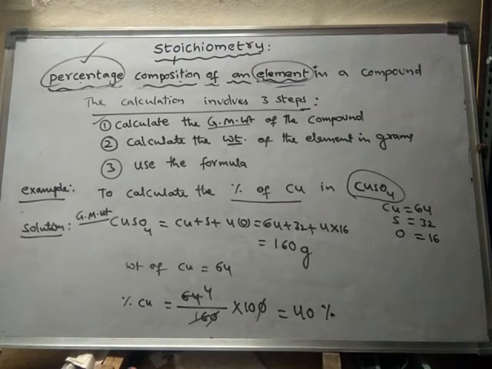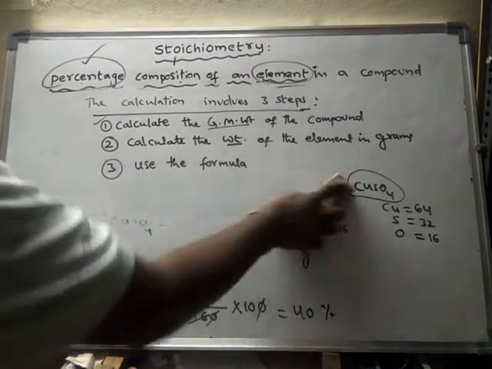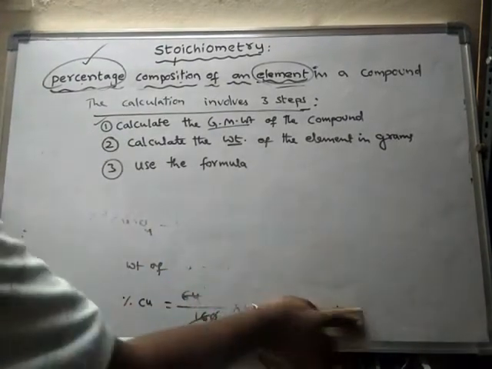Calculations involve 3 steps. So now we will solve a numerical problem.